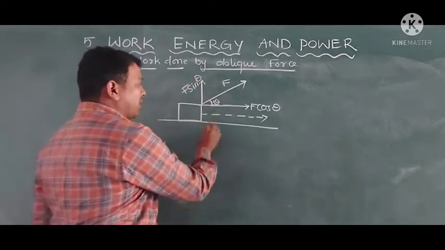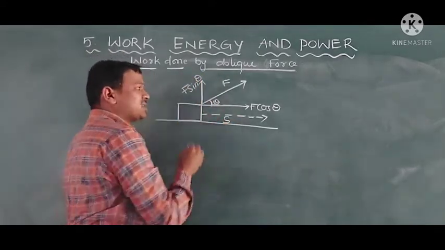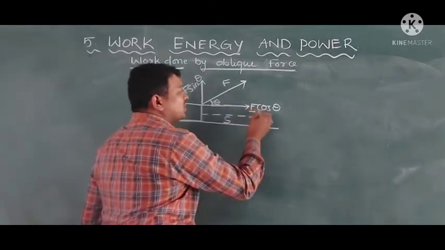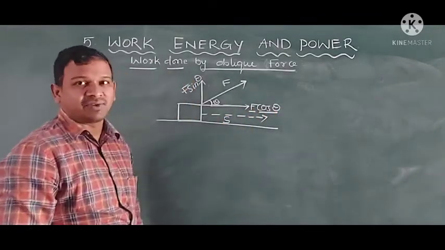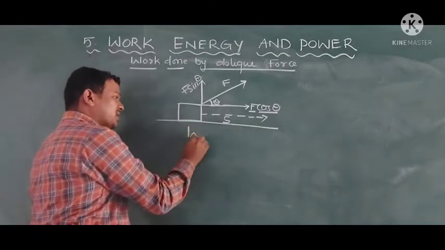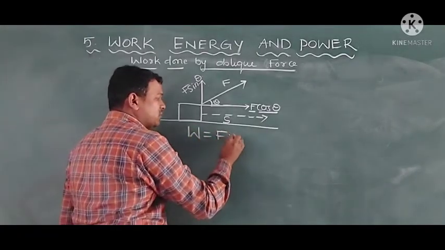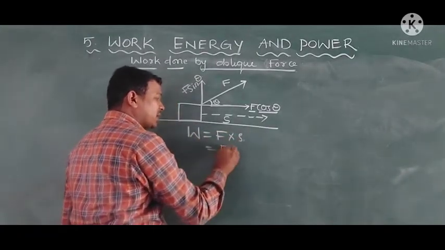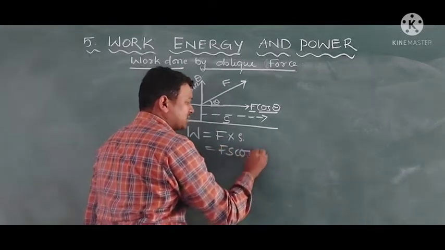Now, the body is going along the horizontal direction S, and the force applied in the horizontal direction is F cos theta. Then the work done is equal to force into displacement, which is nothing but Fs cos theta.